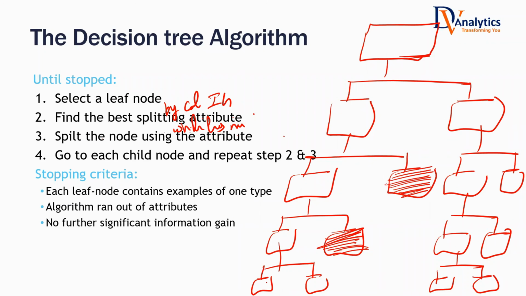What is the other stopping criteria? If there is no other variable that can make it further pure, then also stop it. If purity is achieved, well and good, stop it. If there is no other variable that can make it further pure, then also you stop it. That is how decision tree takes the full data as input. It will give you all these subsets as output. That's the decision tree algorithm.